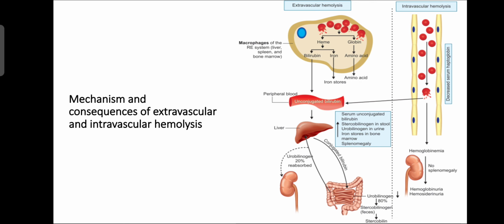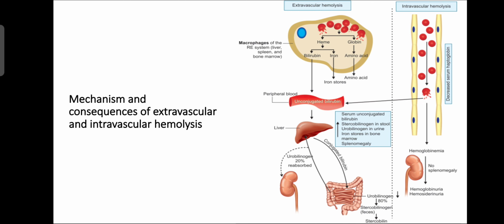In the liver, bilirubin becomes conjugated with the help of glucuronide, so that conjugated bilirubin goes into the enterohepatic circulation. Then from that urobilinogen is formed in the intestine. So from that stercobilin in the feces is excreted, stercobilinogen or stercobilin, and in the urine, urobilinogen is excreted, that is 20% absorbed and then the remaining excreted,